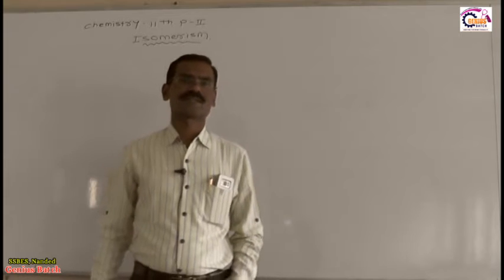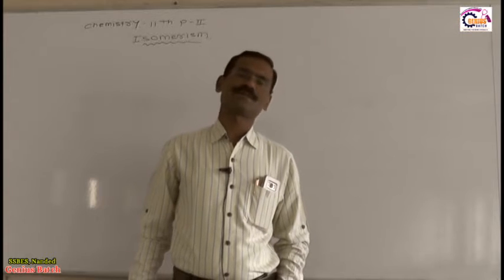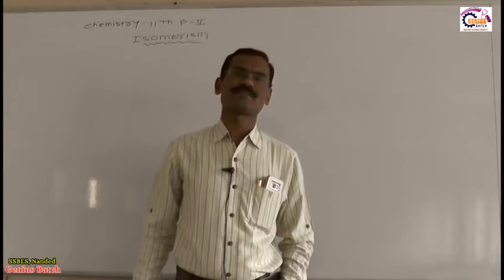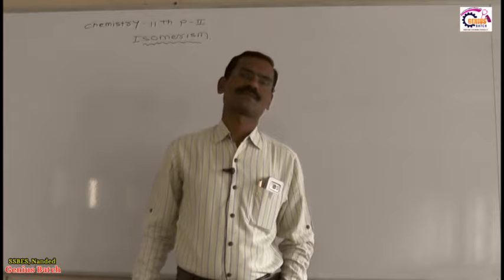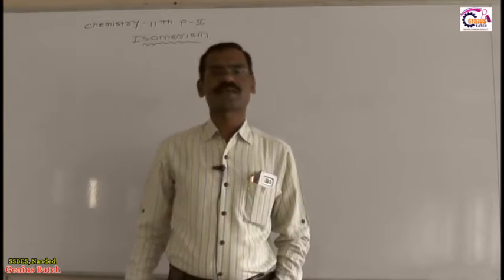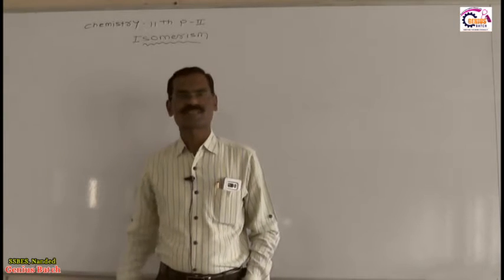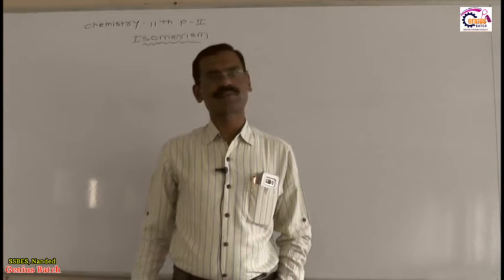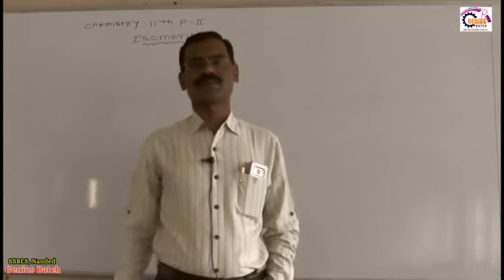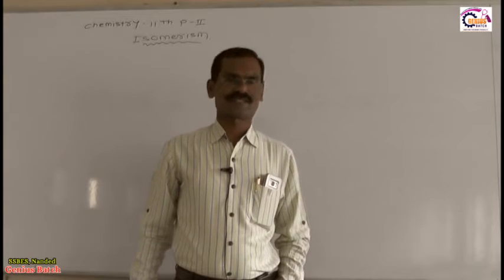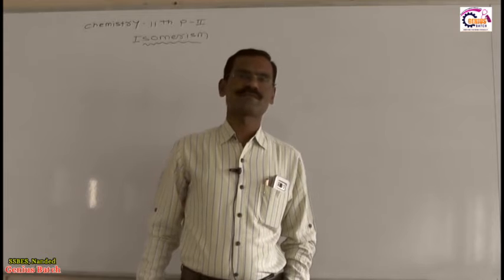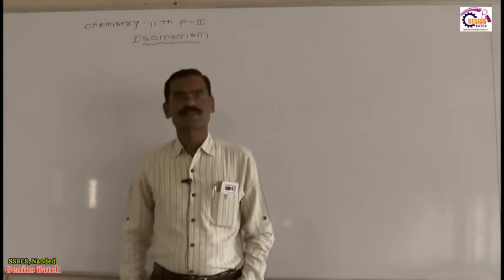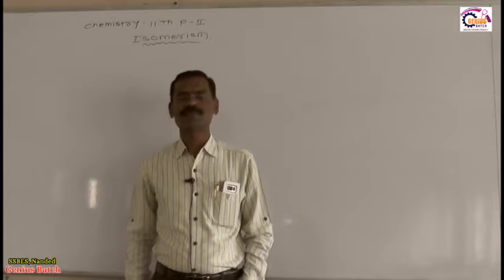In structural isomerism we have chain isomerism, position isomerism, ring chain isomerism, functional isomerism, tautomerism, metamerism and so on. In stereoisomerism again there are two major types, conformational and configurational. In configurational again we have two types, geometrical isomer and optical isomer. Structural isomers have the same molecular formula but differ in their structure, which we completed in previous videos.